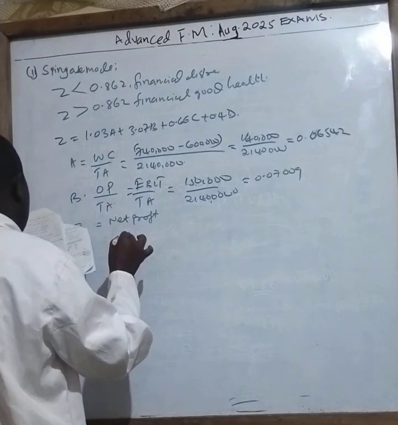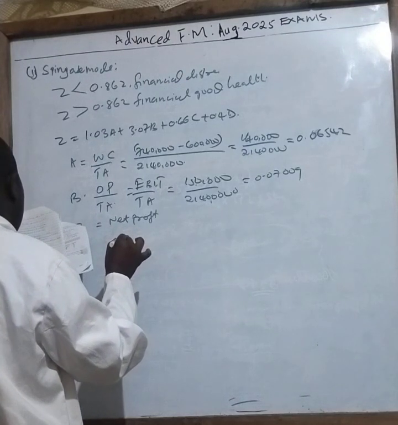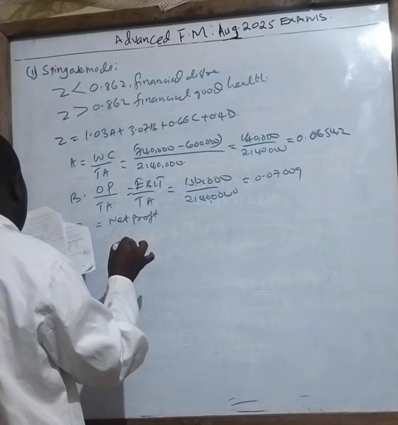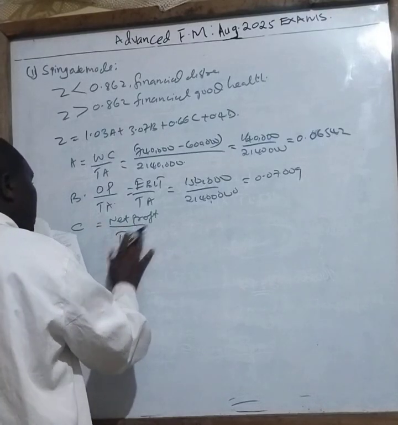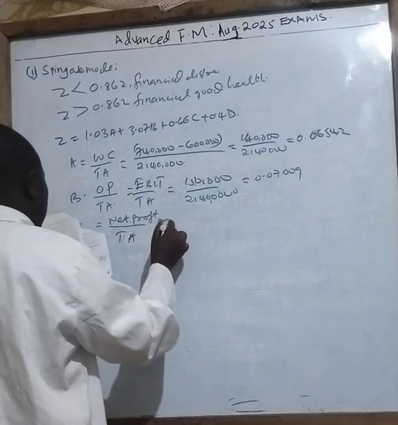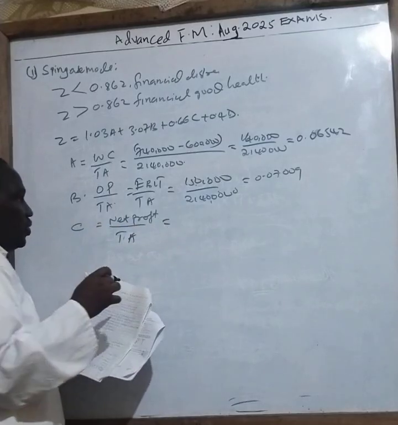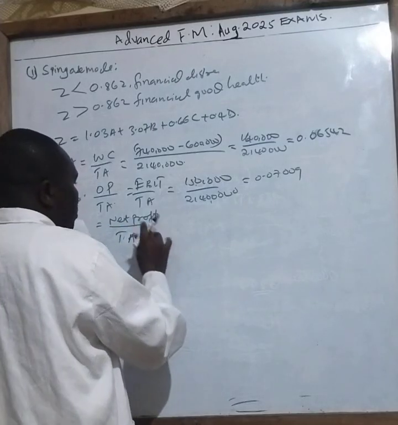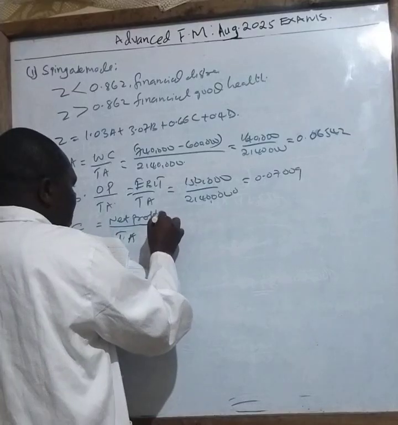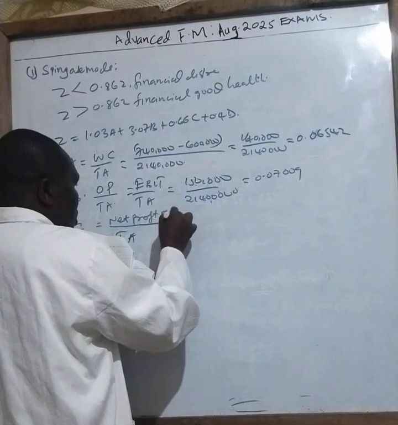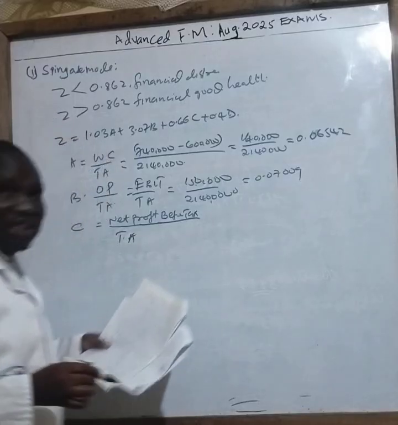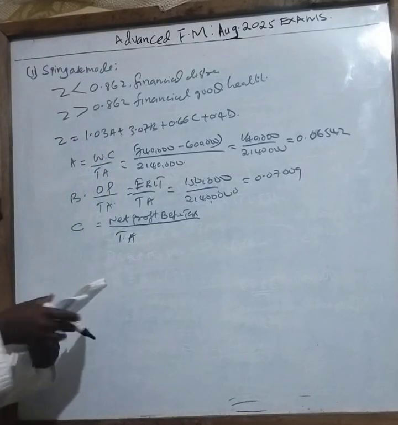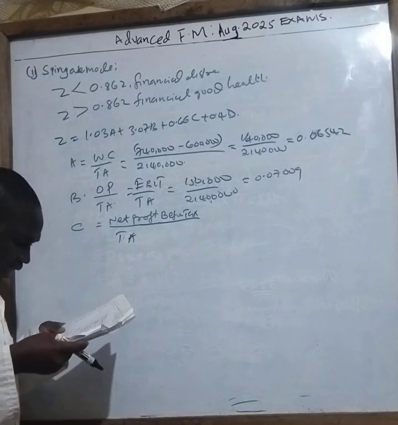C is net profit before tax over total assets.